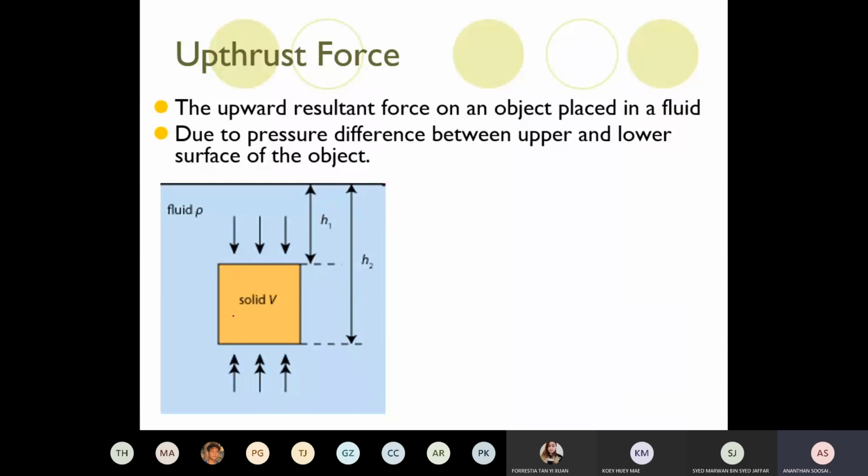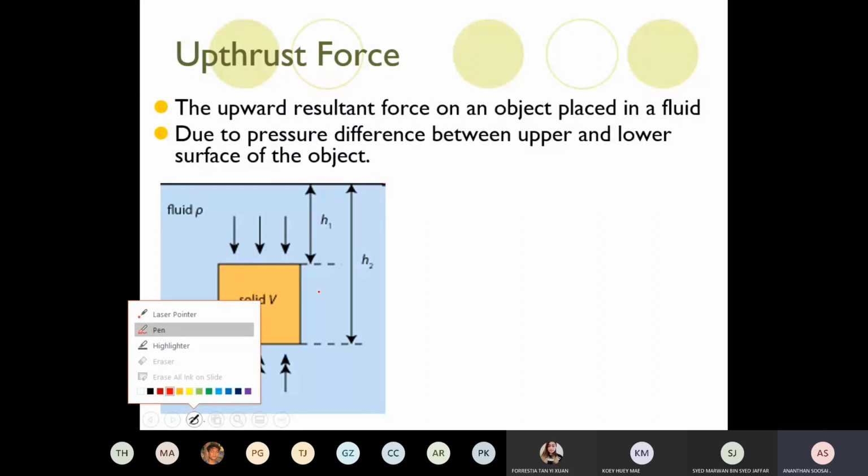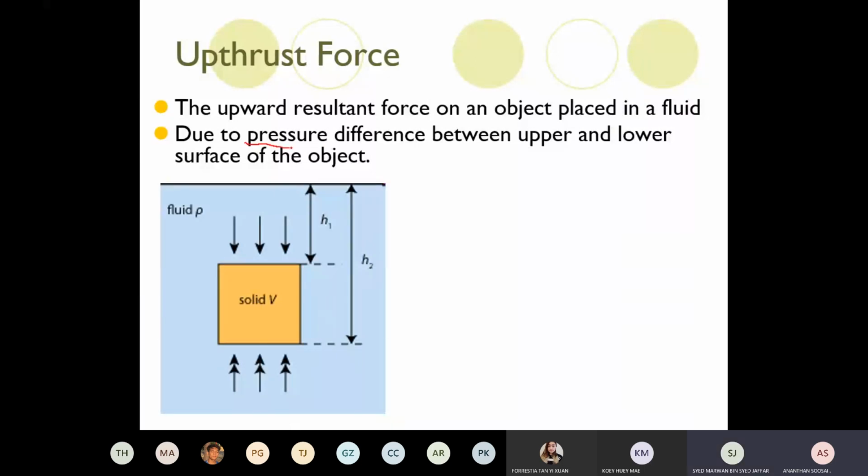Upthrust is caused by what? This is the main point they ask frequently. Many times they ask, what causes upthrust? The pressure difference. The pressure difference between the upper and lower body causes upthrust. Pressure at the bottom and the pressure at the top is different.